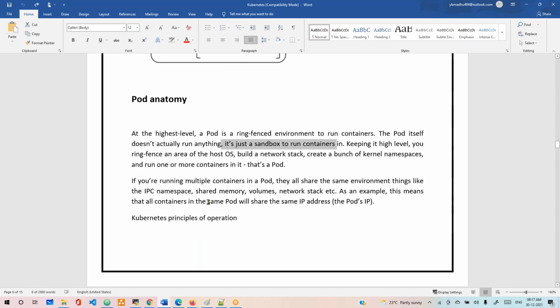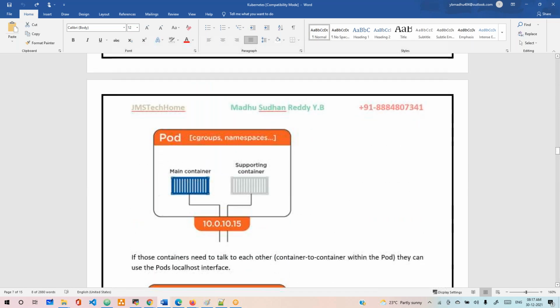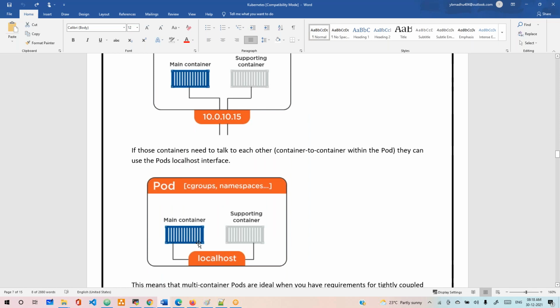Kubernetes principles for operations. Let's see here. Technically, for example, if the main container is running and the supporting container is running, you can access them using the same IP, and both can communicate.